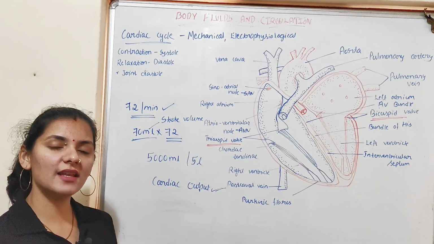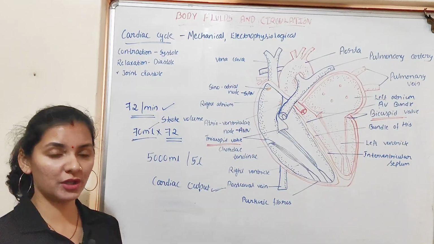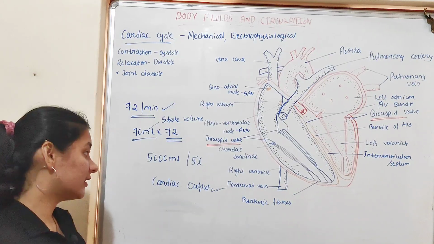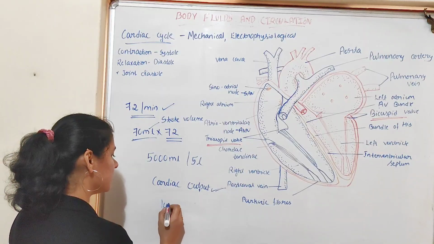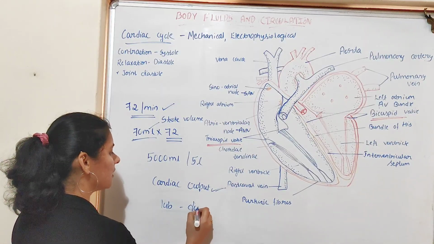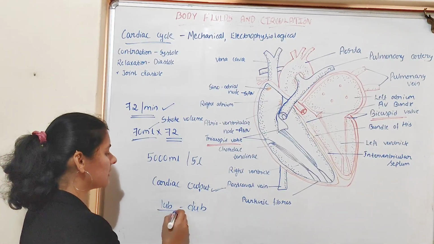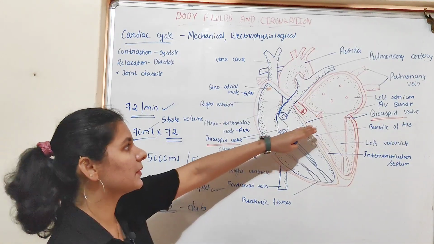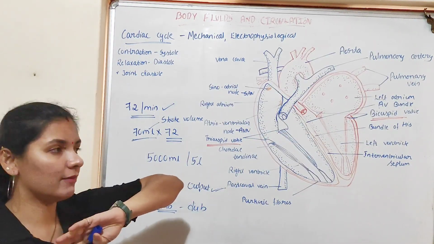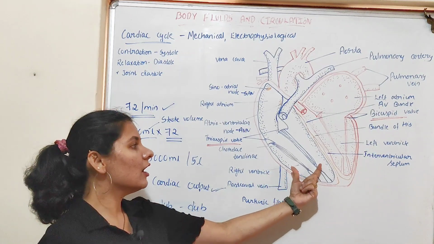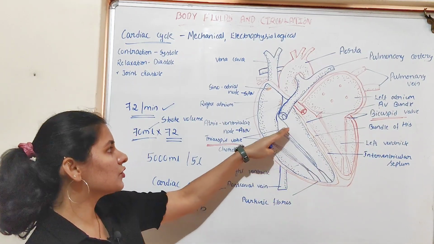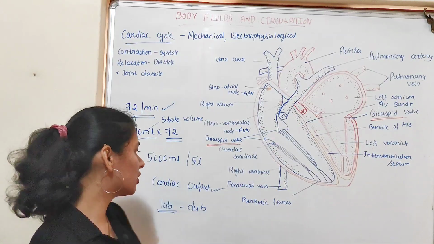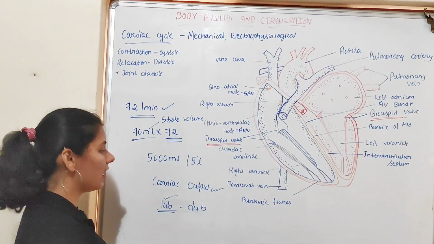During each cardiac cycle, two types of prominent sound are produced, which can be heard easily by the stethoscope. The first sound is known as lub, and the second sound is known as dub. The lub sound is produced when there is a closure of the tricuspid and the bicuspid valve. When there is an increase in the ventricular pressure, there will be closure of the tricuspid and the bicuspid valve, and this closure produces the sound known as lub.